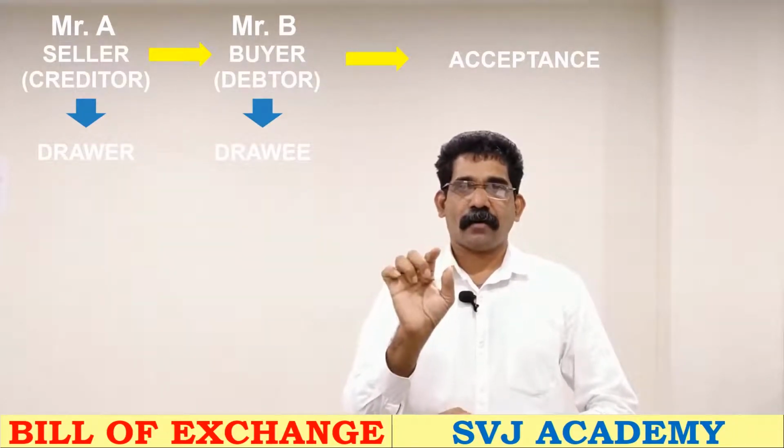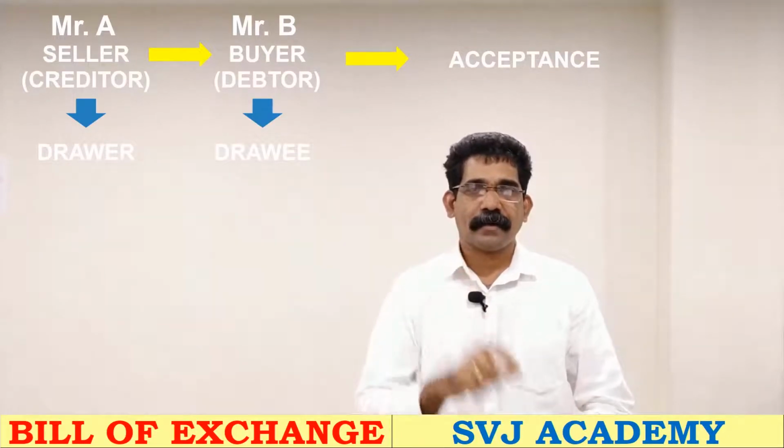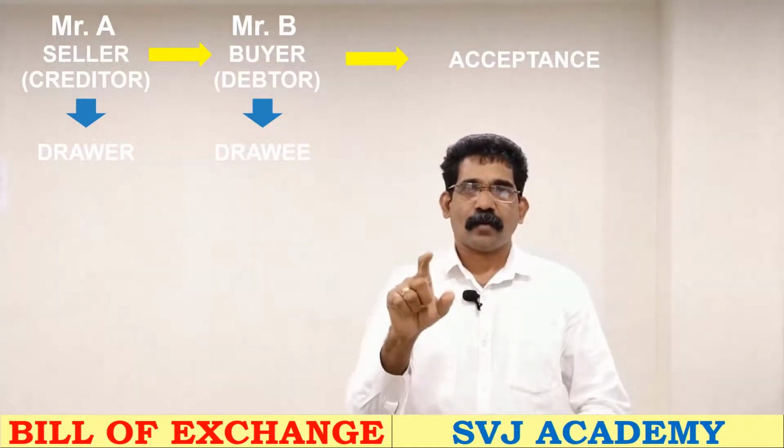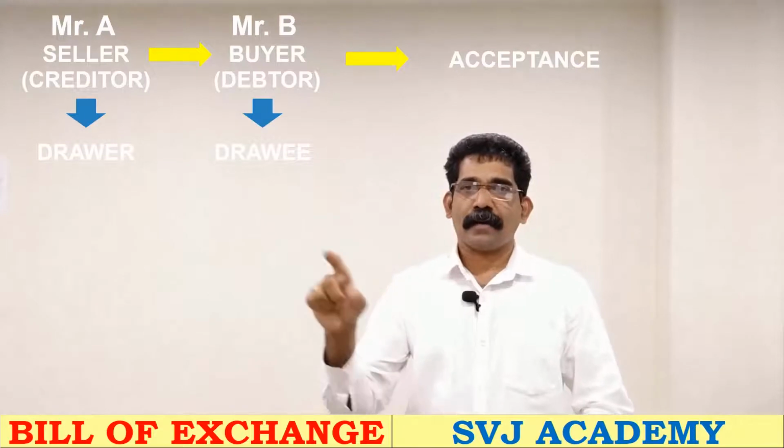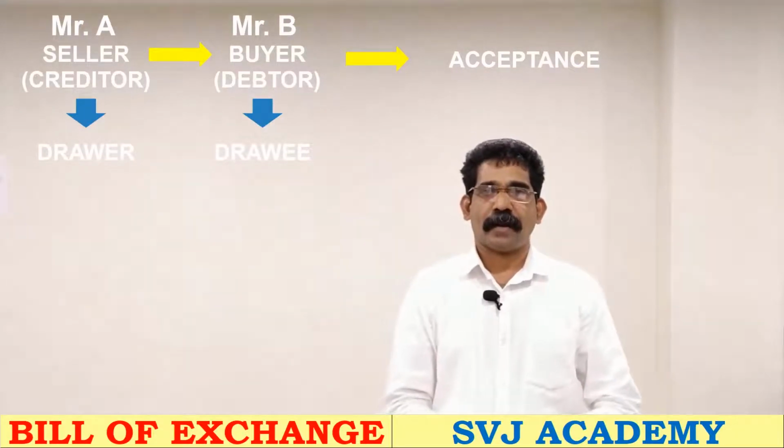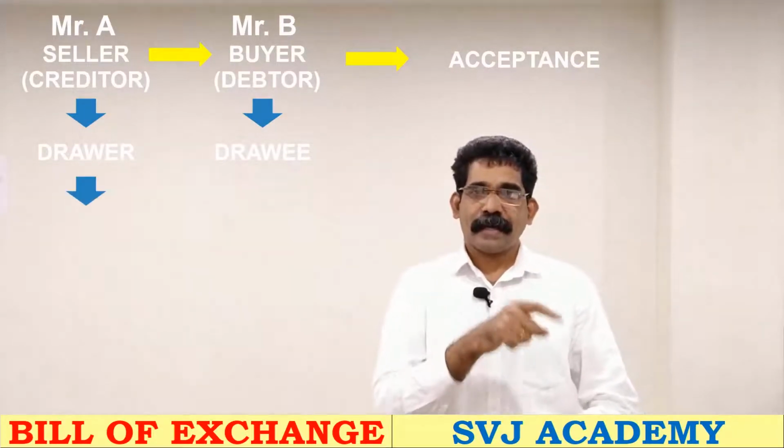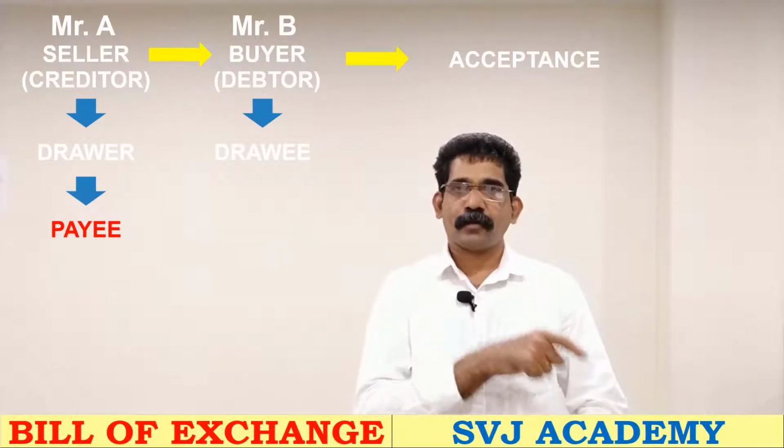That person is called the payee. So who is a payee? A payee is a person who gets money on the maturity date of the bill. In this case, A is the payee, he has to get money.